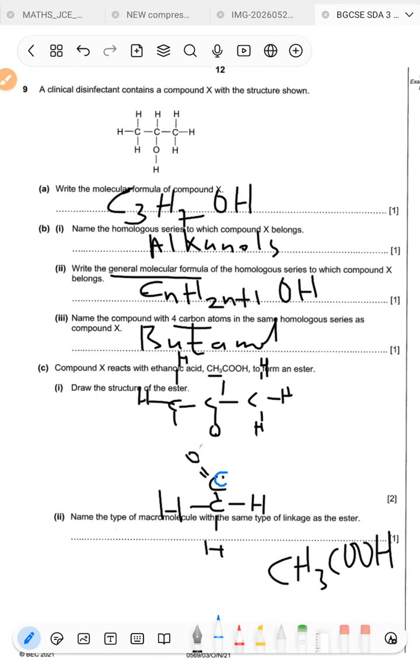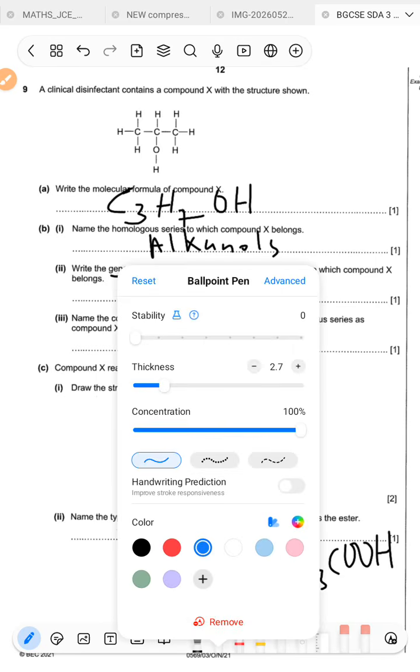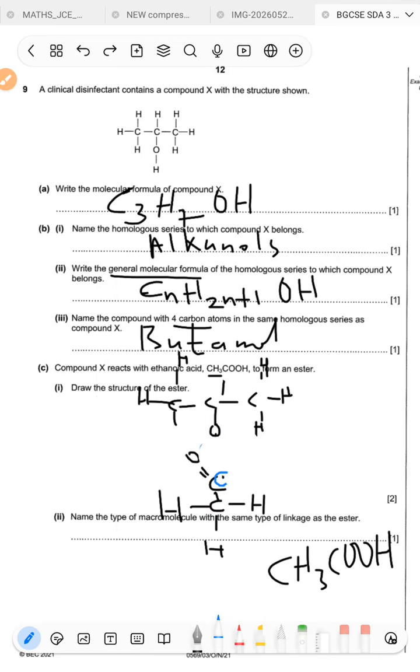So this is the C here, and then this bonds to the other side. So that is going to be the structure. It doesn't look pretty at all. So that's the C, then the C, because from that we removed the H and then we removed the OH. Now this combines to H2O, but that's the story for another day. So this is what you should draw at the end of the day. Then you get the 2 marks.